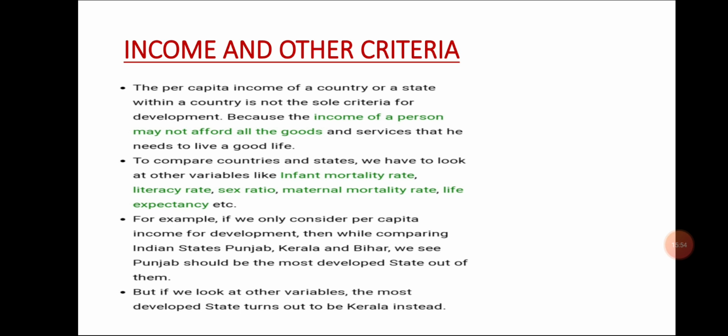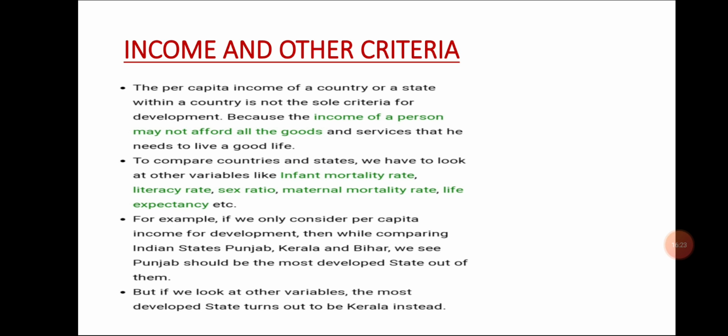So if we use both of the criteria to see the development of a state, here we have taken some examples of the states of India. We will take 3 states to compare and see their development on different criteria. If we change the criterion, the rank changes. We will see that through some examples.